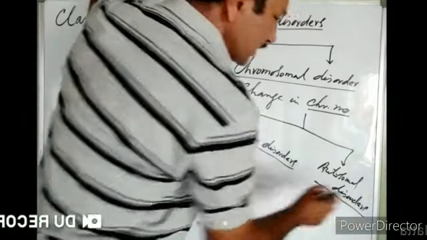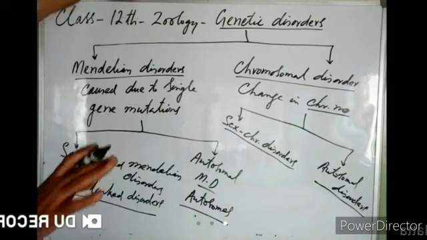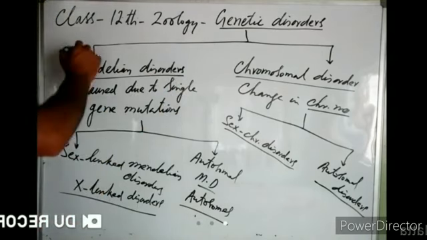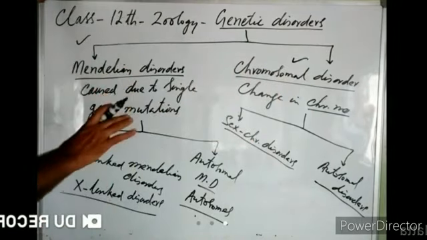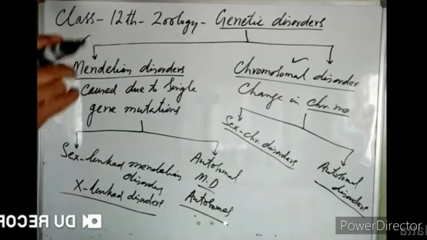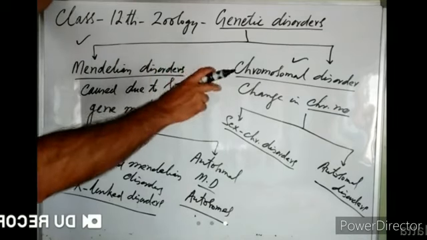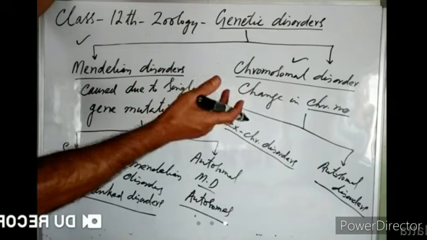Similarly, we have a fixed number of autosomes, 44 autosomes in diploid cells. If the number of autosomes increases or decreases, that will be known as an autosomal disorder. So we classify genetic disorders first into two types: Mendelian disorders, caused due to single gene mutation, and chromosomal disorders, caused due to change in chromosome number.